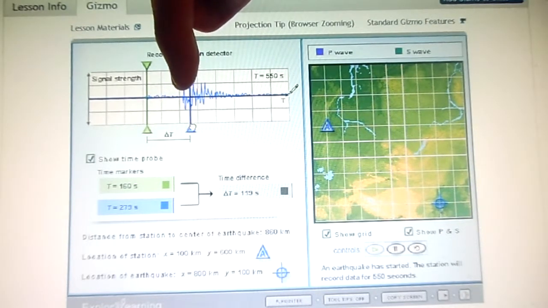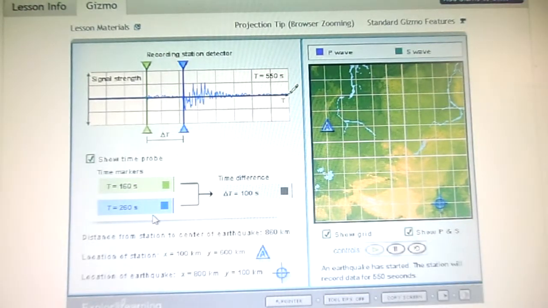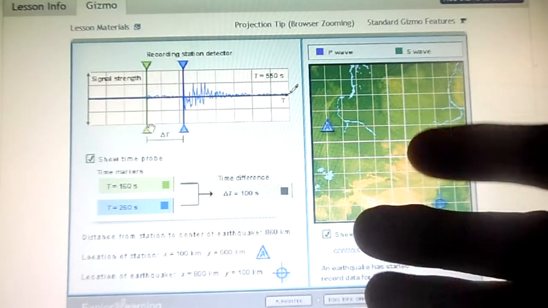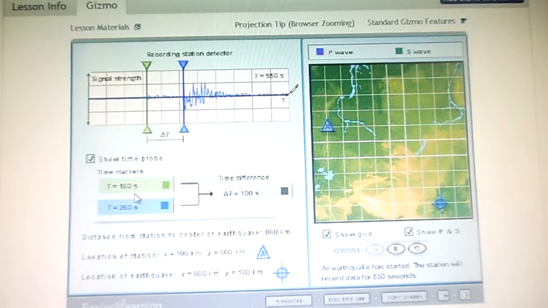So we don't have to watch the time. We could simply move this. Oh, nice. They said it's a 100 seconds difference. Wow. So the difference was 100 seconds. The first wave, which was the P wave, right, the primary, hit at 160 seconds, and the secondary wave hit at 260 seconds.